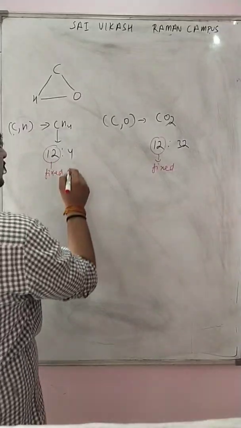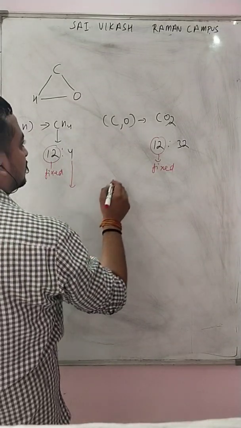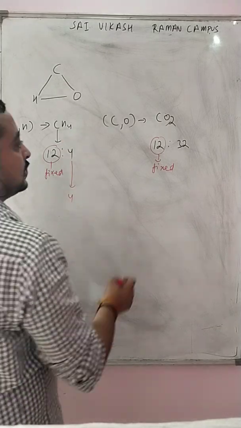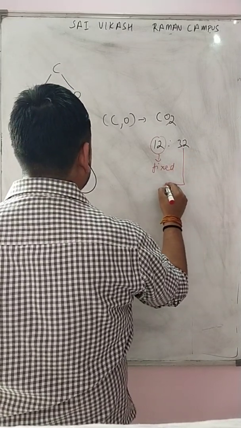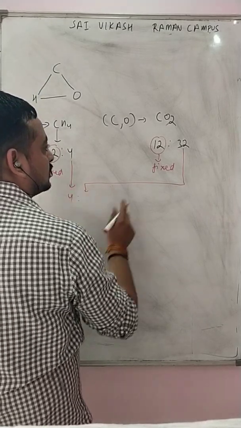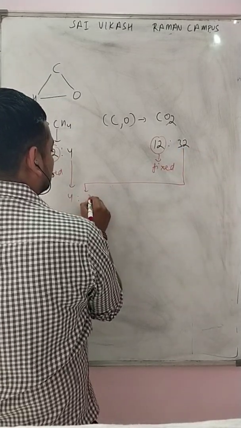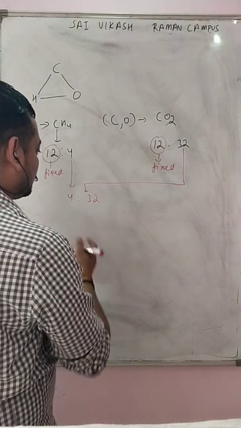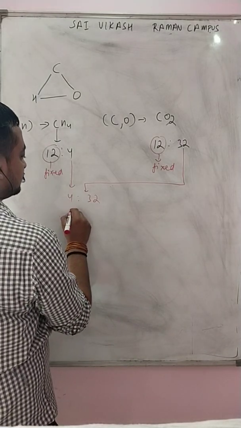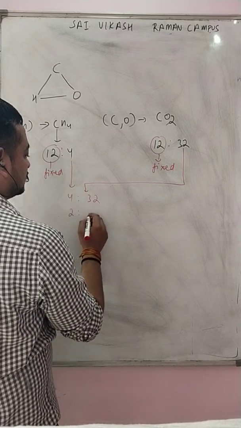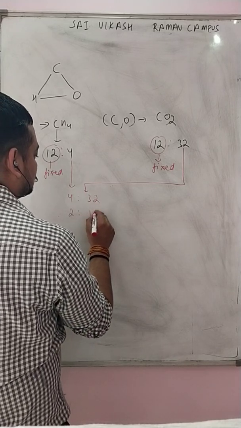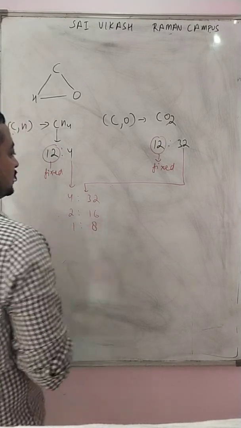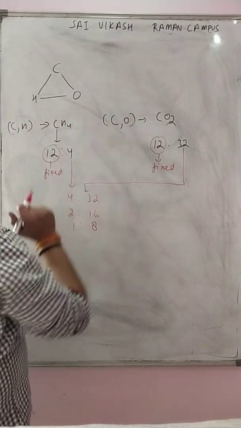The law says that the ratio of hydrogen is 4 and the ratio of oxygen is 32. Let us make it a simple ratio. 4:32 will become 2:16 and 1:8. This is the ratio from the molecules.